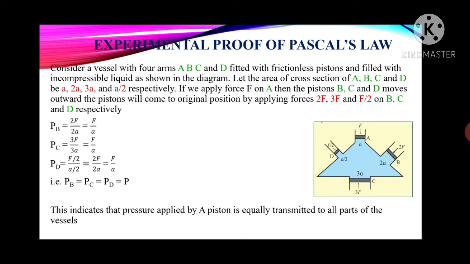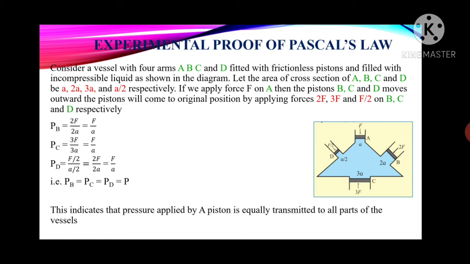Before this we have seen about pressure, right? In that we have seen the formula for pressure. What is it? It is force upon area. The same formula we are going to use, only we have to substitute the values of force and the area we are considering. Okay, so first, the pressure on the second arm, that is P_B, is equal to what? 2F upon 2A. The 2 gets cancelled and we get what?